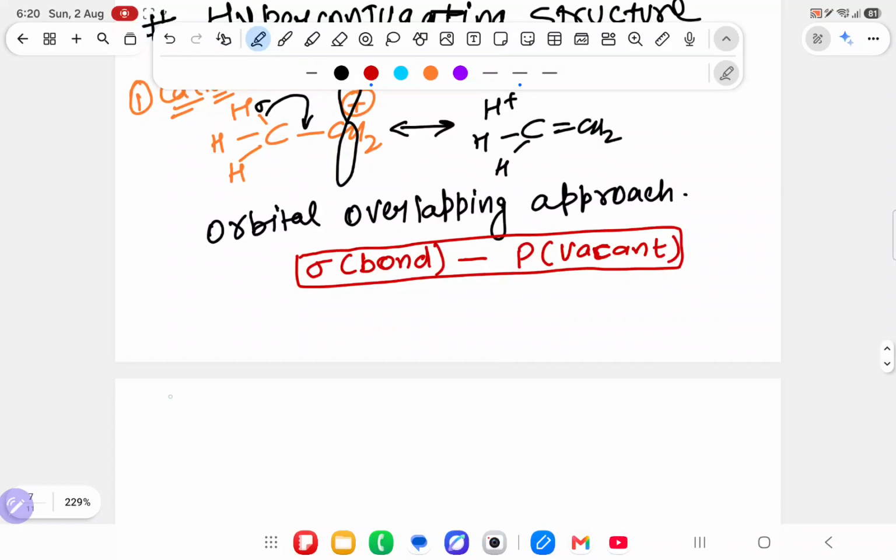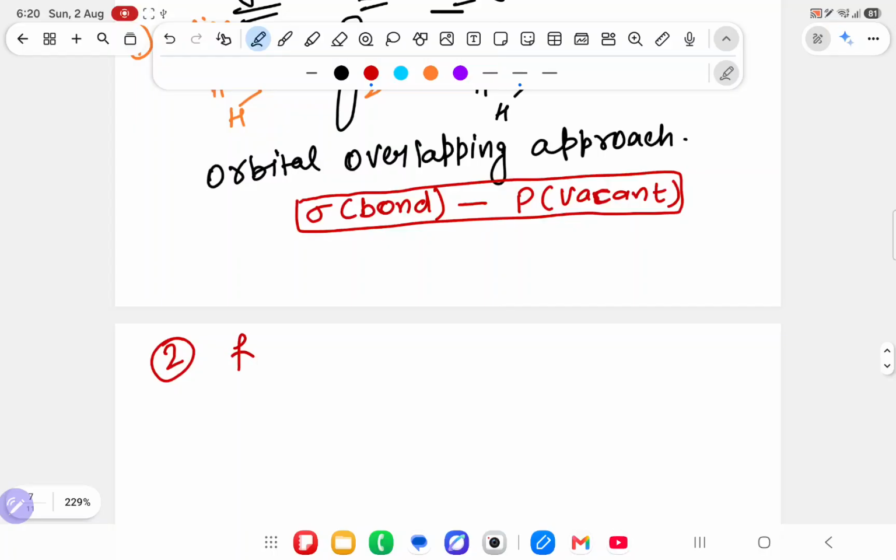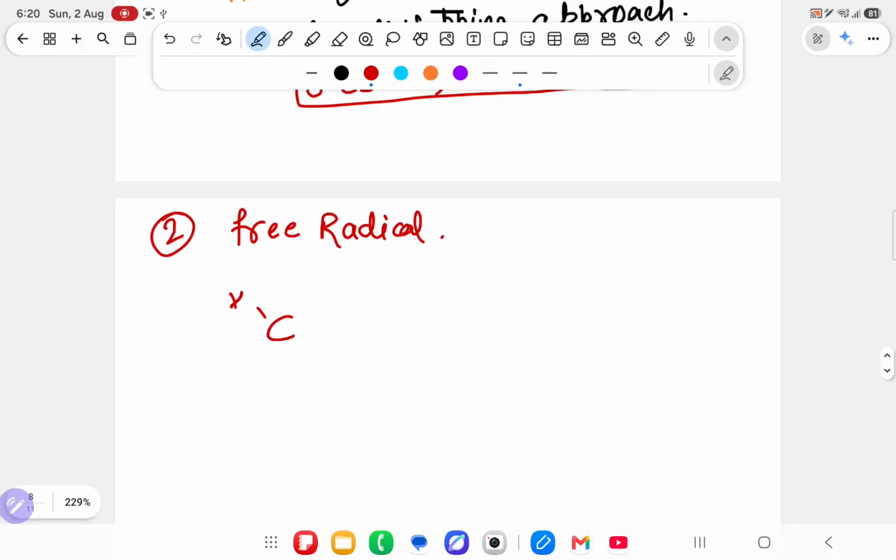Similarly, I will draw for another one, suppose for free radical. Suppose over here H, CH2 dot. It will break like a dot, homolytic fission cleavage. What happens? This dot and this dot combine together to form a double bond.